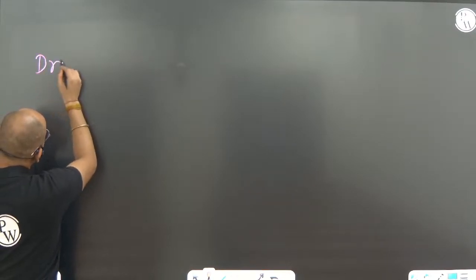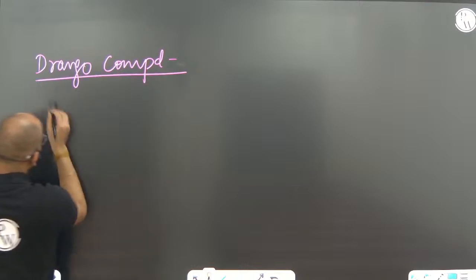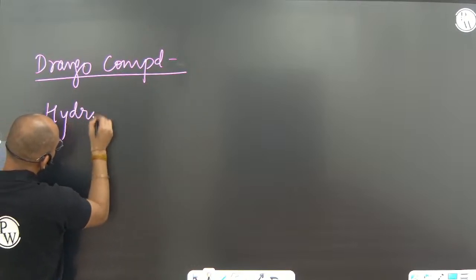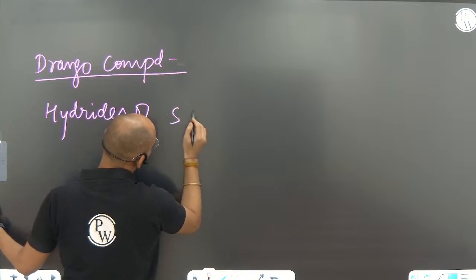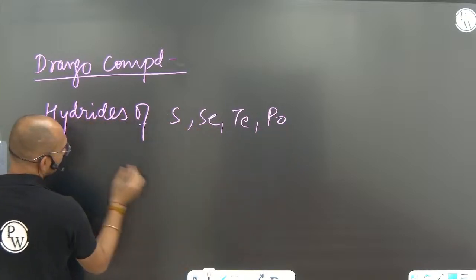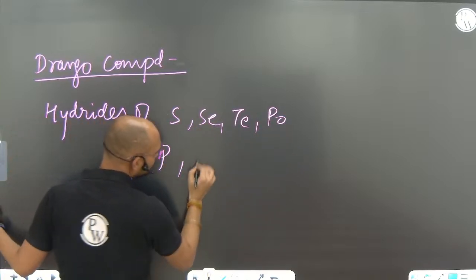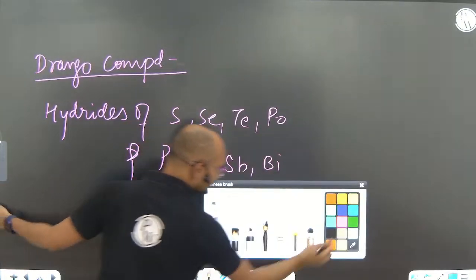So Drago molecules, if I say Drago compounds, are going to be hydrides of sulfur, selenium, tellurium, polonium, and phosphorus, arsenic, antimony, bismuth. So how can you see that?